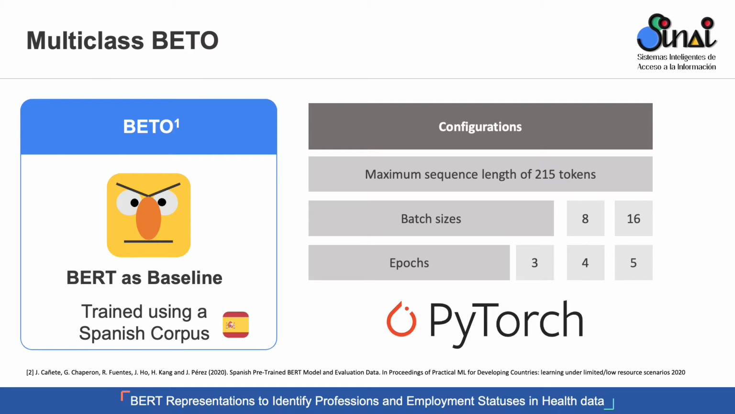The input documents have been transformed into sequences of up to 215 tokens, and we have tested several batch sizes, specifically 8 and 16, and also different epochs that range from 3 to 5. We have done this using the PyTorch framework for Python that enables us to handle machine learning and deep learning algorithms.